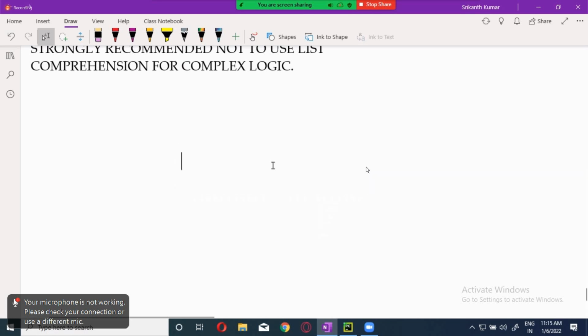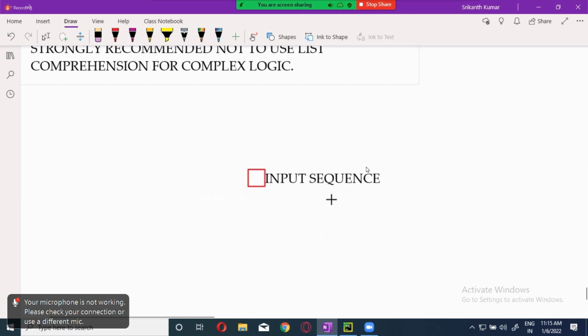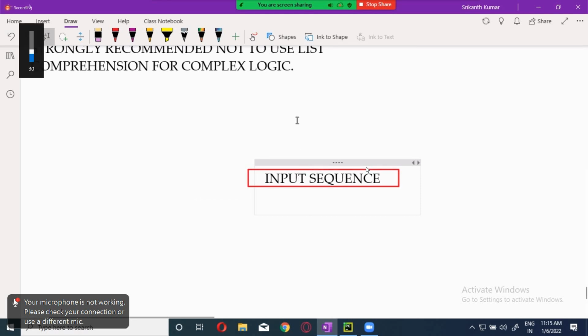I will write it as: first part is the input sequence. Now I will highlight it, then it looks better. This is the input sequence, and this input sequence will always be a for loop. Remember that.